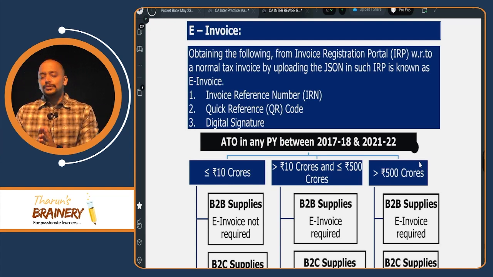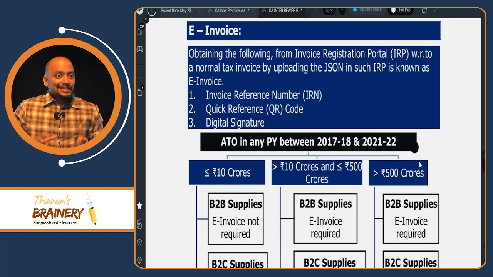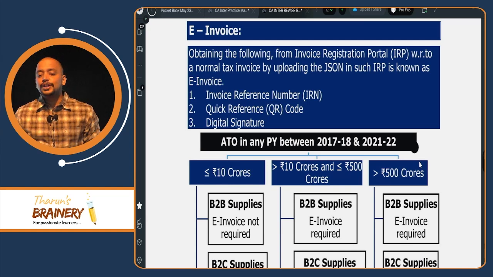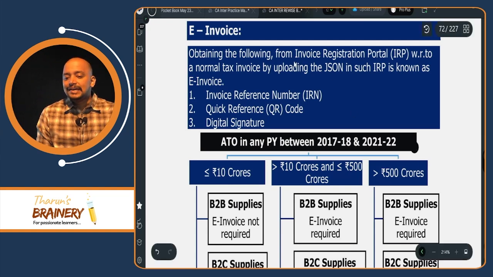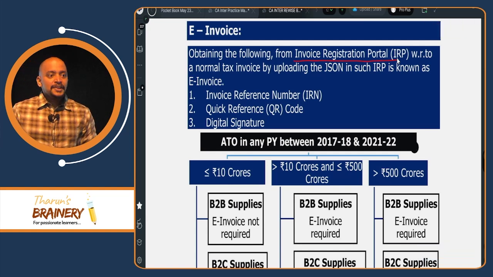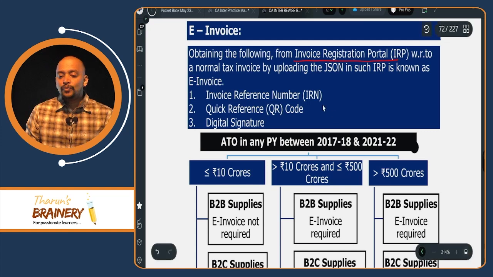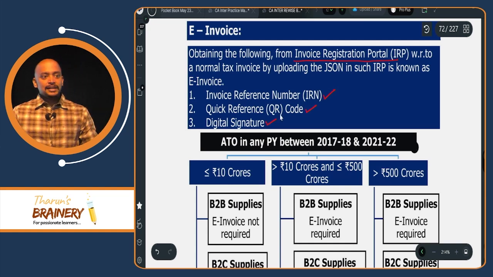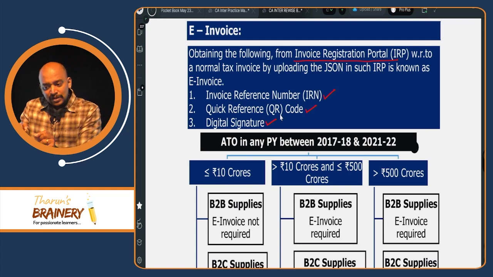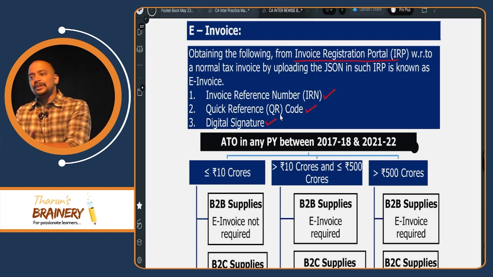So what we need to do? A normal invoice we prepare. That normal invoice we will upload into a portal. What is that portal? Invoice registration portal. And in that portal, once we upload, we will obtain 3 things for that normal invoice. That is invoice reference number, quick response code, QR code, and digital signature. So these 3 things once we get to this normal invoice, now this invoice is called an e-invoice.